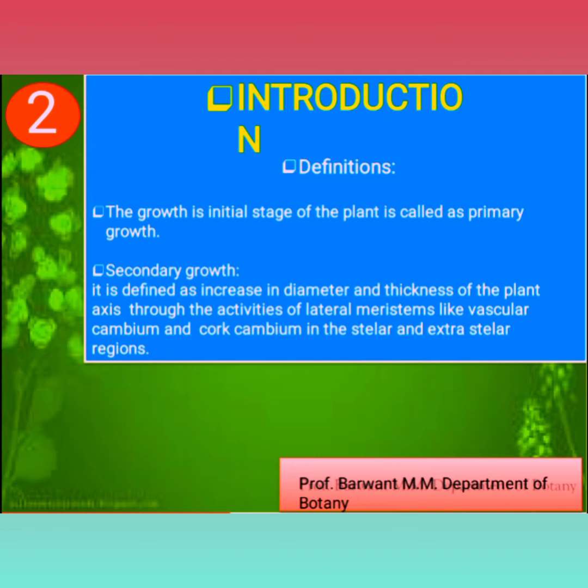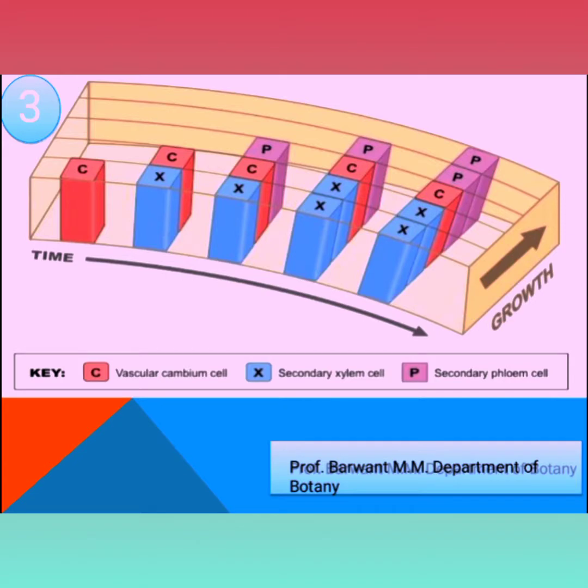Simply, primary xylem and primary phloem are present in primary growth. In secondary growth, secondary xylem and secondary phloem are present. Let's see how secondary growth takes place. In the center